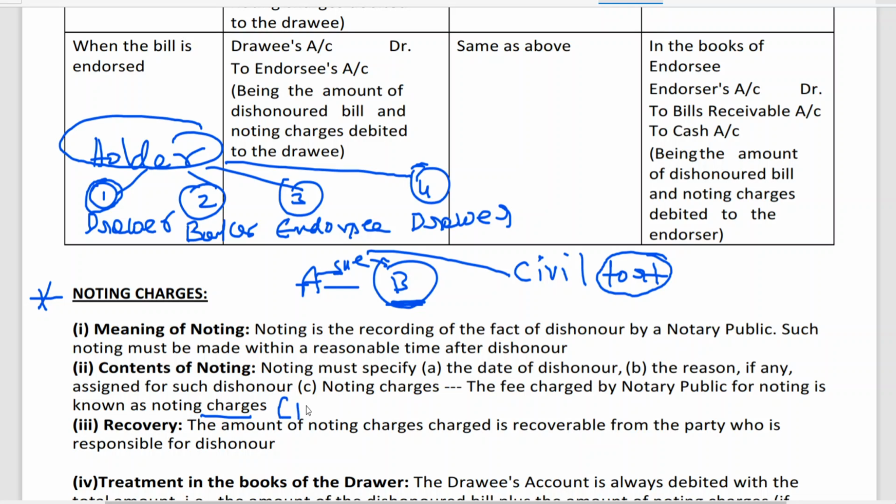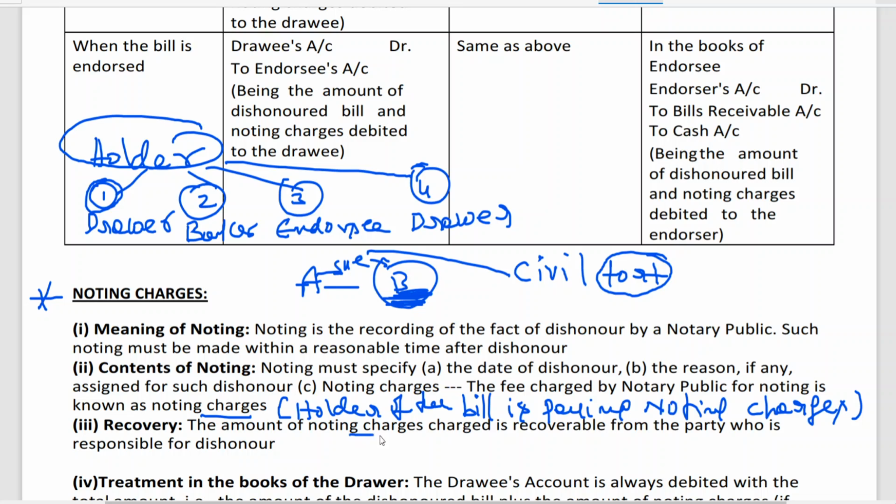Now, who is paying noting charges, sir? The holder of the bill pays. Holder of the bill will be paying these noting charges. Now, why should the holder bear these noting charges? But who is accountable, sir? Who is the person who is responsible?